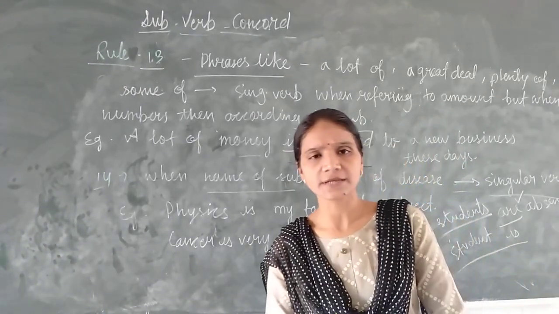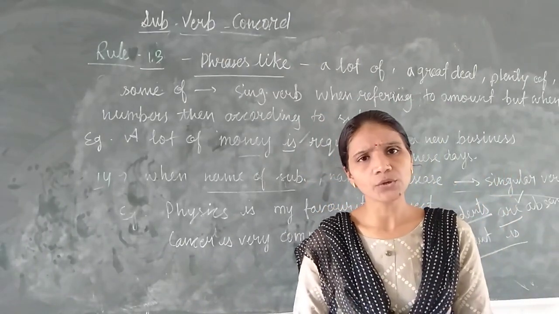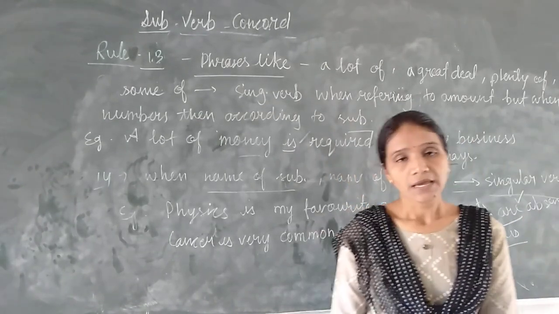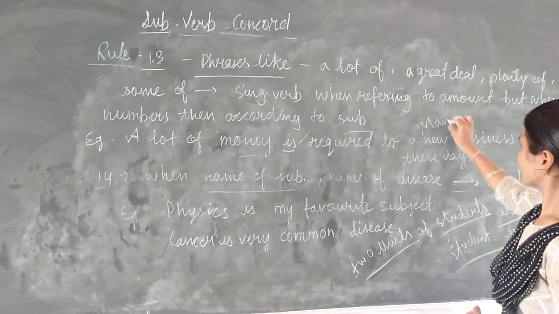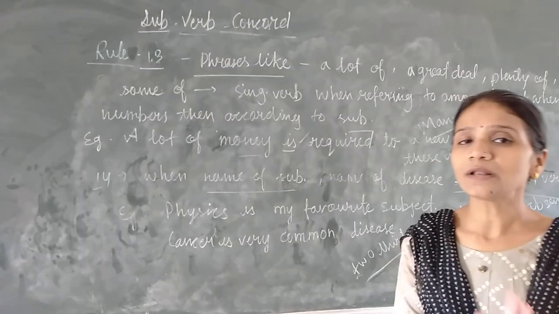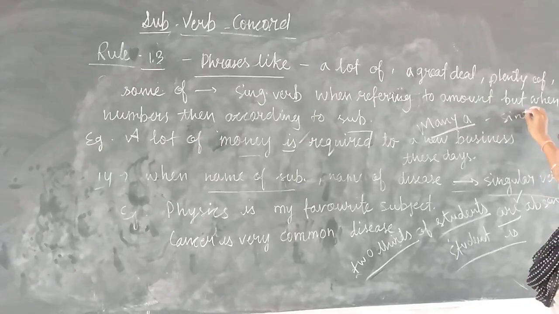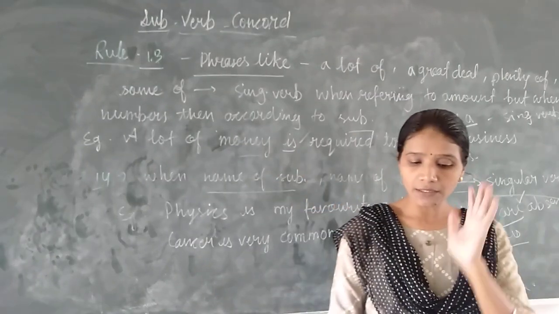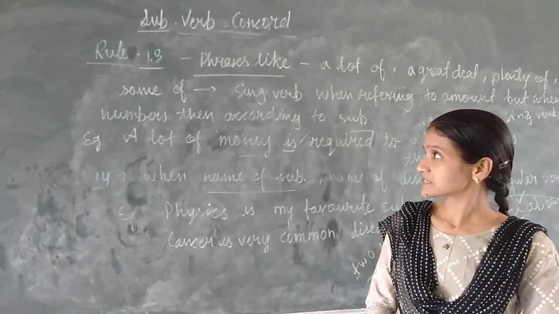Then also, when a sentence is starting with the number of students, starting with the number, singular verb will be used. And if in a sentence many is given, because if only many, we always know many is a plural word, so plural verb will be used. But after many, if there is a also given, it means singular verb will be used. Many students are coming with me. Many a student is coming with me. So now this topic is completed.